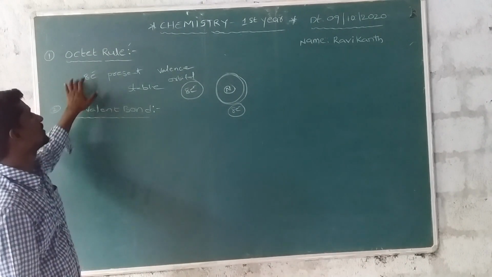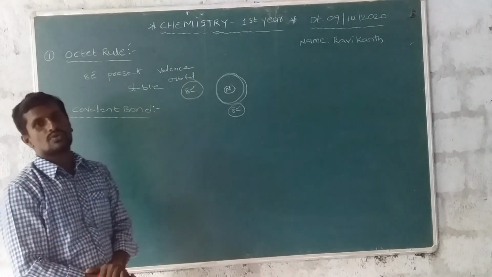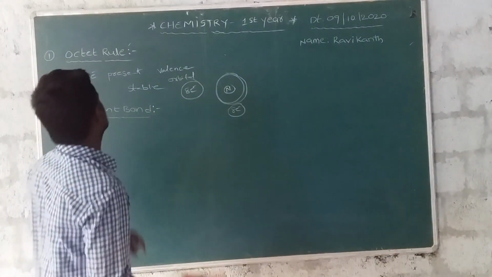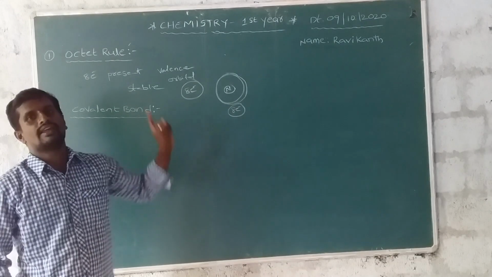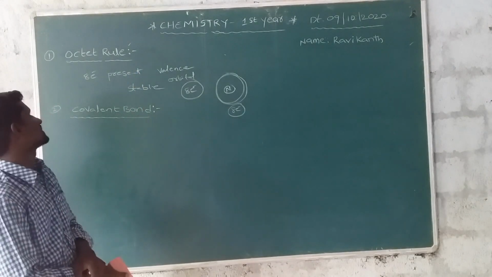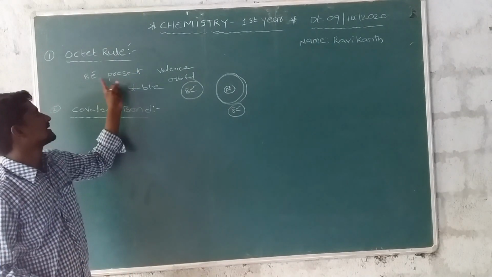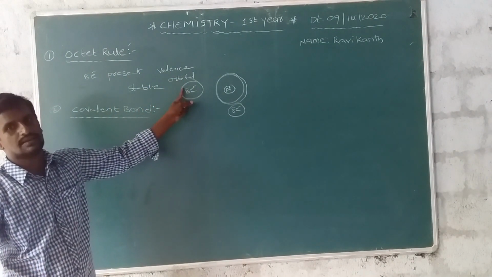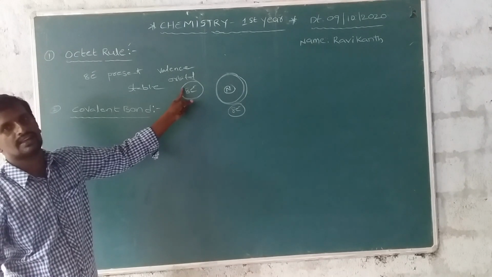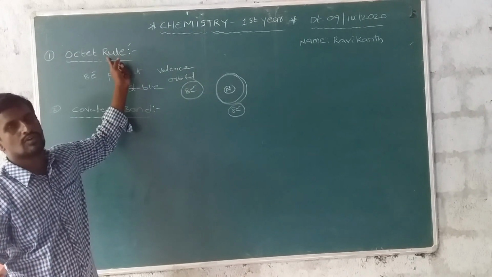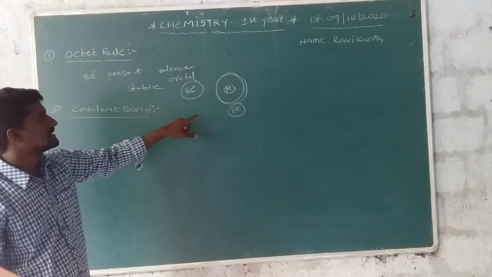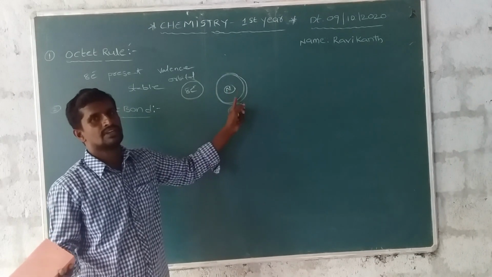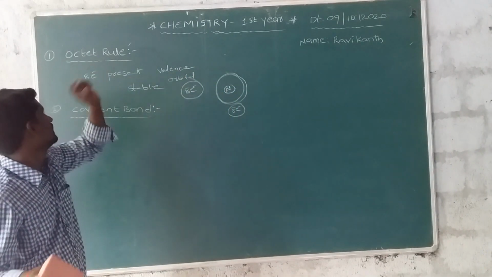It was first proposed by Gilbert Newton Lewis. This is the octet rule, a very important topic for this structure. 8 electrons are present in valency orbitals or valency subshell. It is a stable configuration. It obeys the octet rule, with 8 electrons in the surrounding atom or central atom.